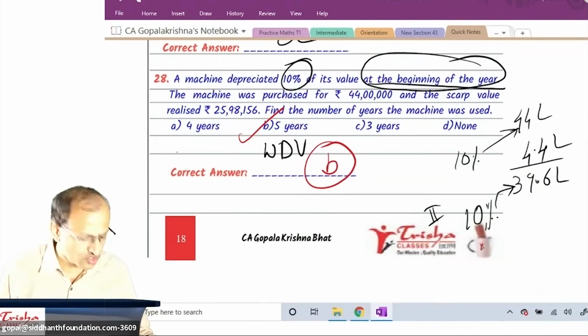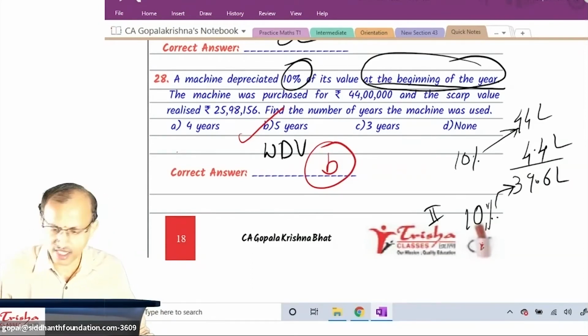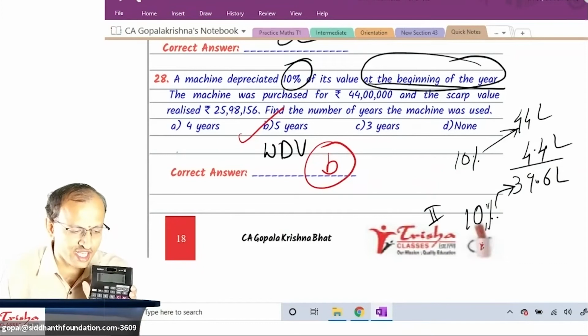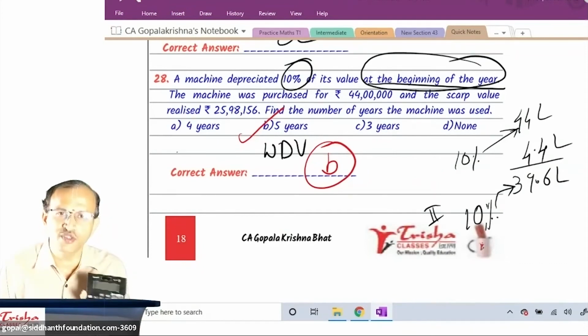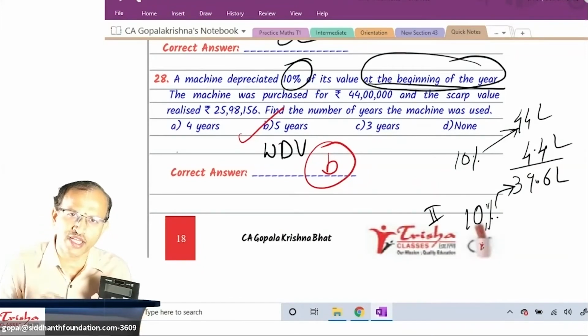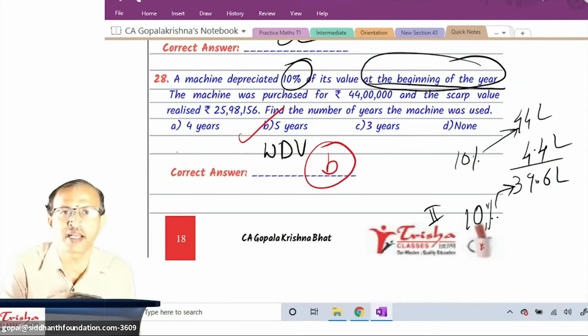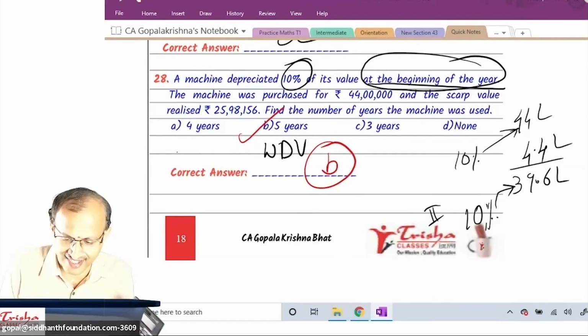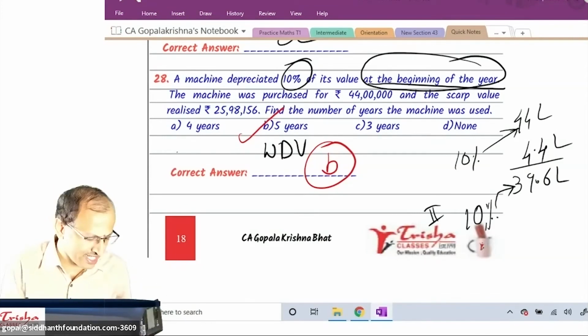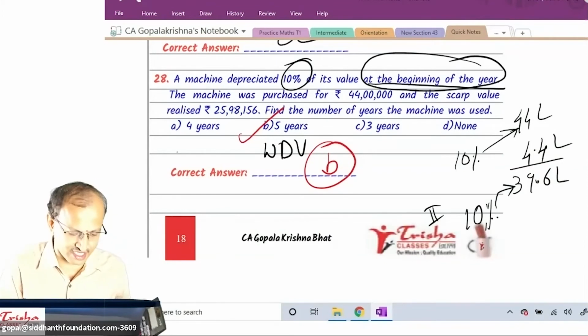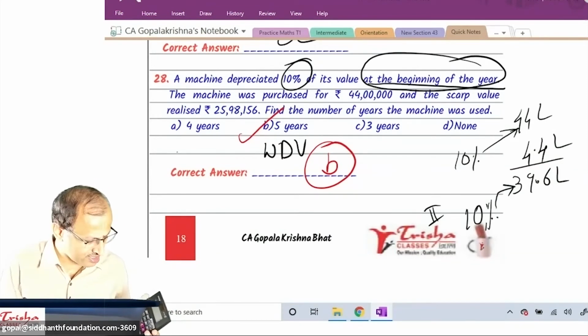Super. Students, now let us take your calculator. All of you using your calculator. Students, as you know, your SI and CI is known to this calculator, your assistant. Even SLM and WDV is also known to your calculator. Shall we try? Take your calculator. What is your investment value? Cost of purchase, is it 40 lakh?